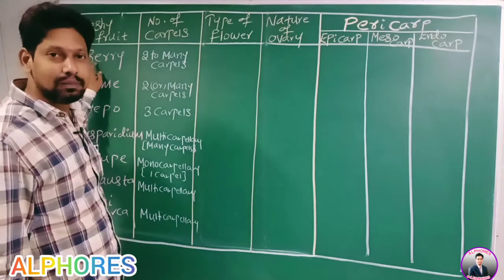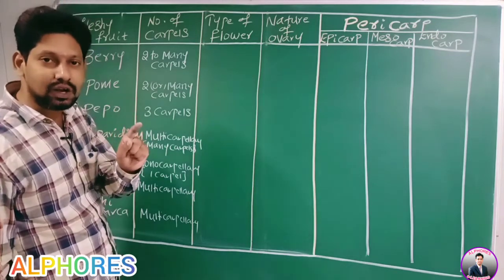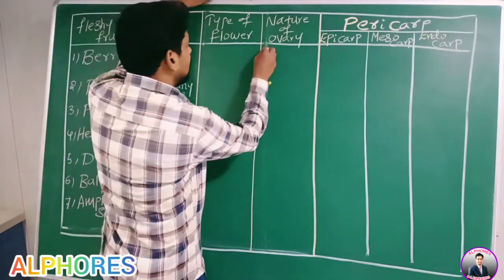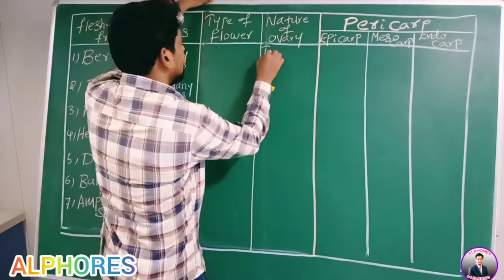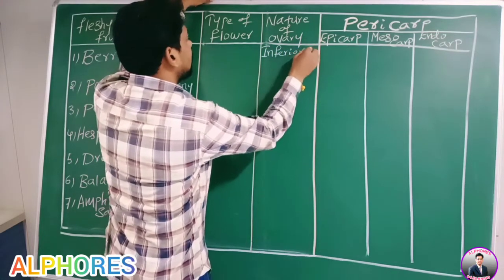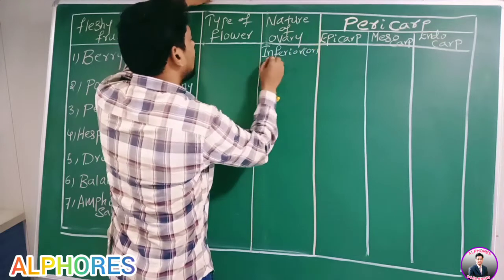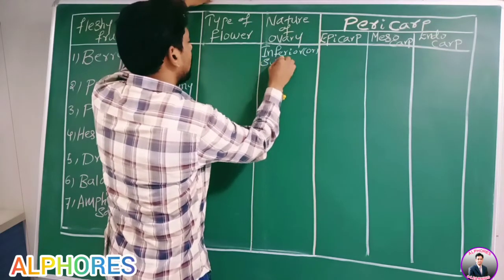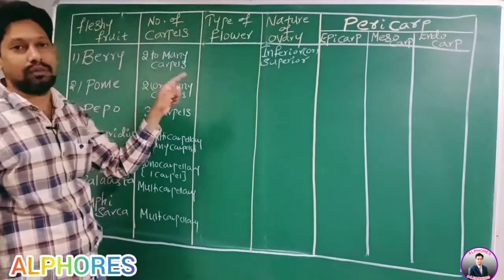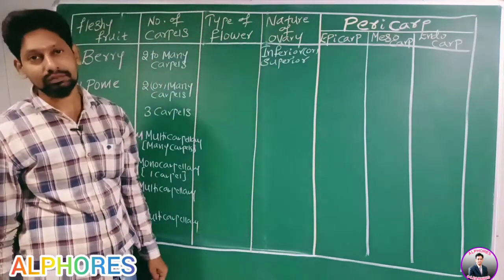It is developed from either inferior ovary or superior ovary.